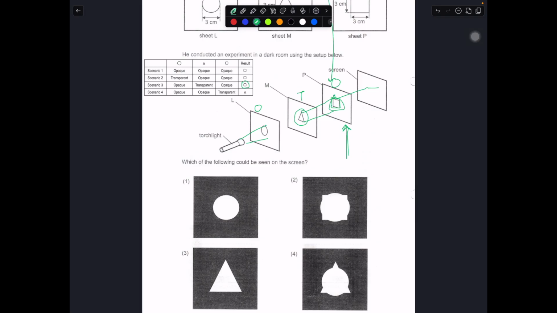In the fourth scenario, the last one is transparent and the triangle is opaque. So what will you see? If the last one is transparent, you don't see this anymore. You don't see the square anymore.